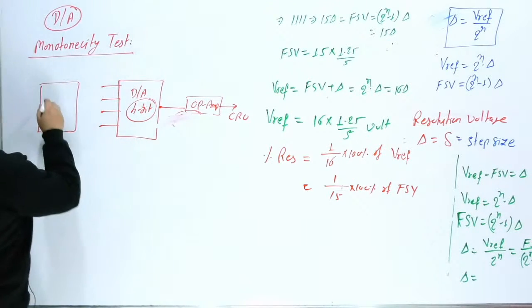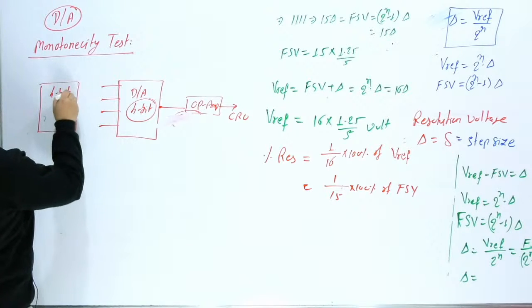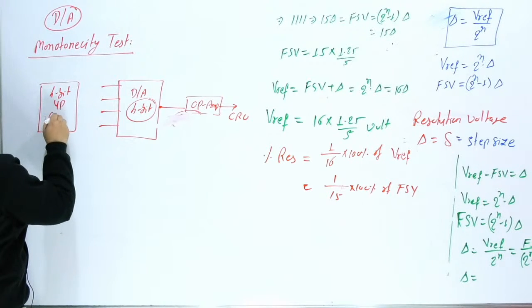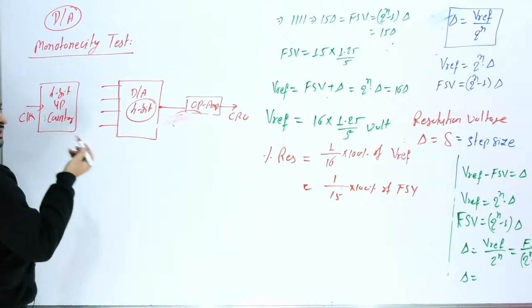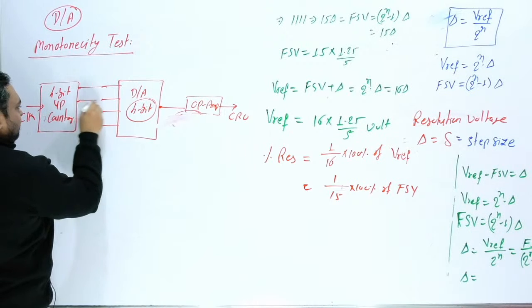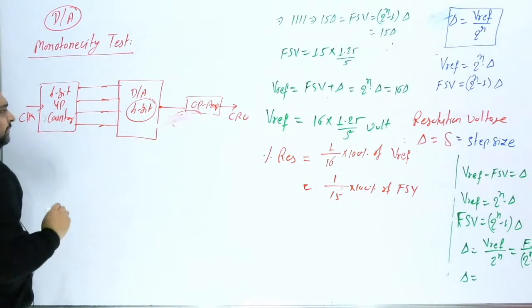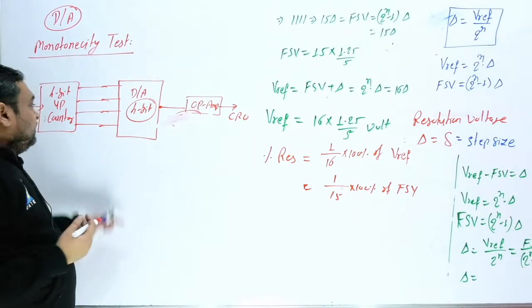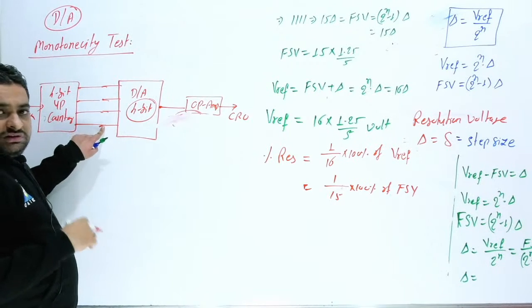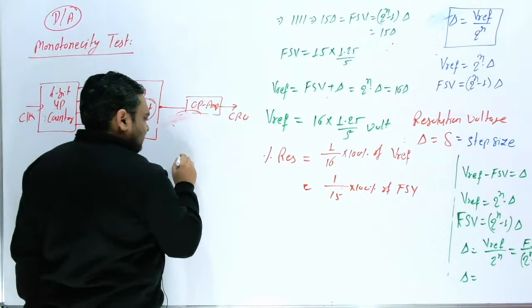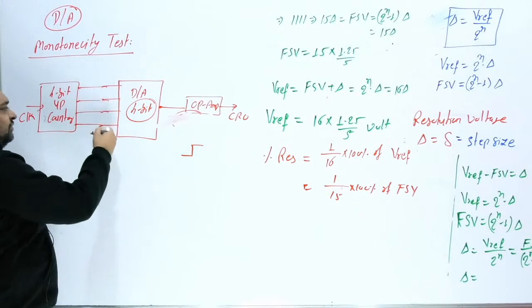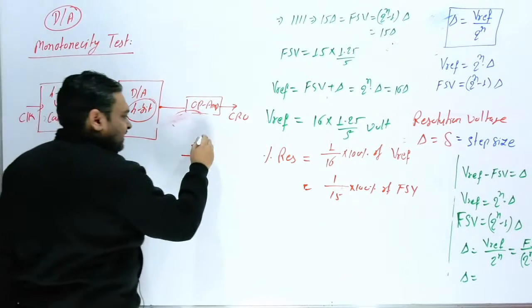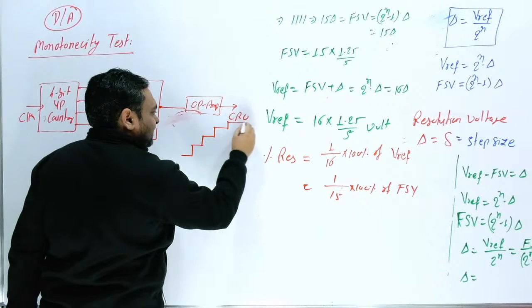So suppose I connect here a 4 bit up counter, and what is the input of counter? Only clock. And now this output is connected like this, and this is 4 bit. Now if counter will start, here you will get 0001, initially this is 0. For 0001 you will get corresponding output. Then for 0010 you will get next output, 0011 you will get like this.